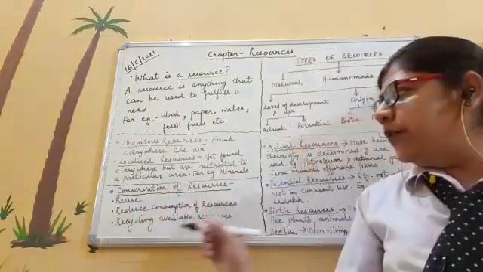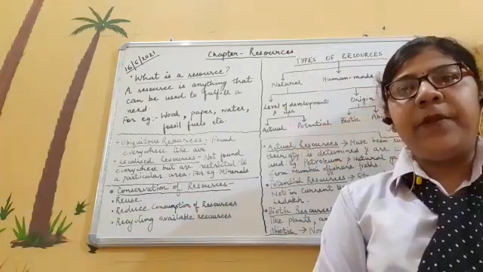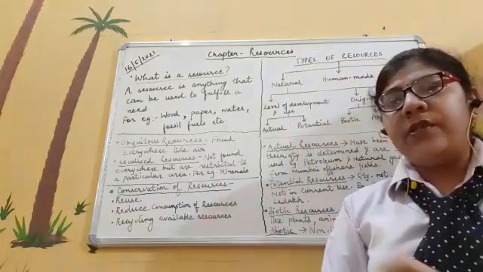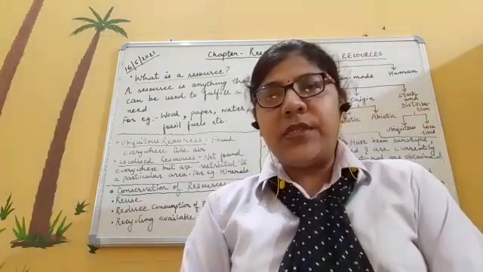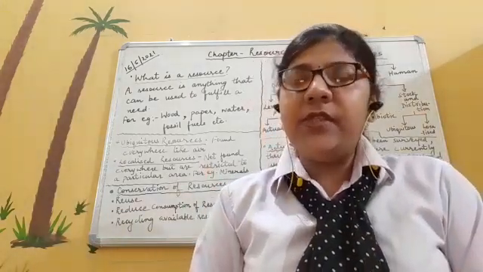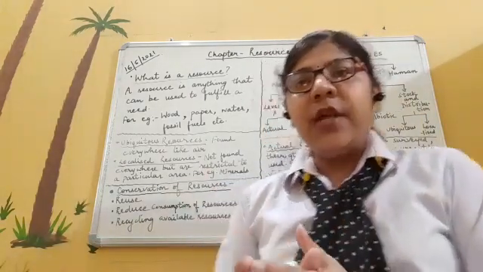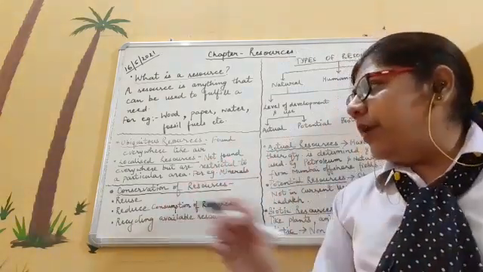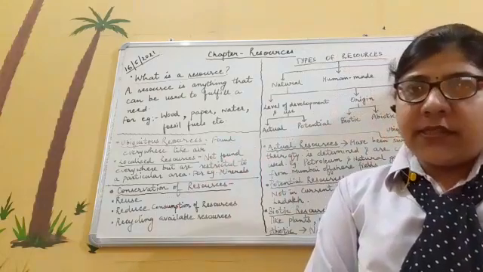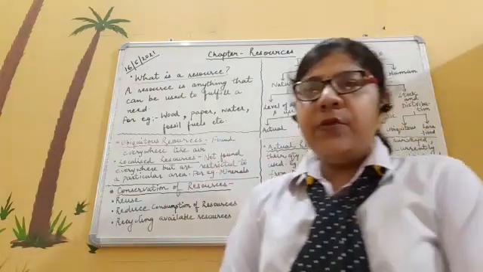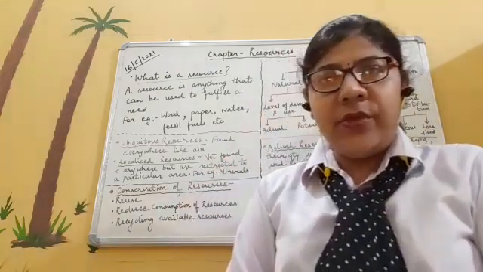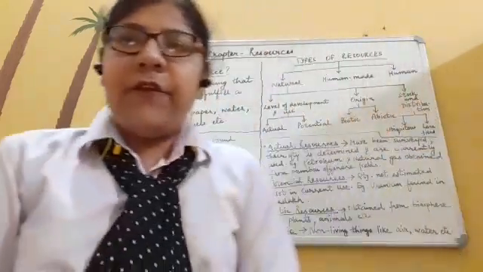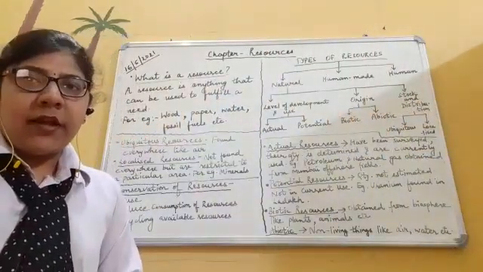So these are some of the ways which can be adopted for saving and protecting the resources, because conservation is very important. We need to conserve them for our coming future generations. So try to adopt these ways, try to conserve the resources. I hope this chapter must be clear to each and everyone. For any query you can contact me later on.